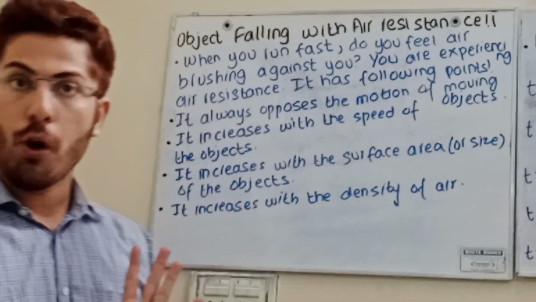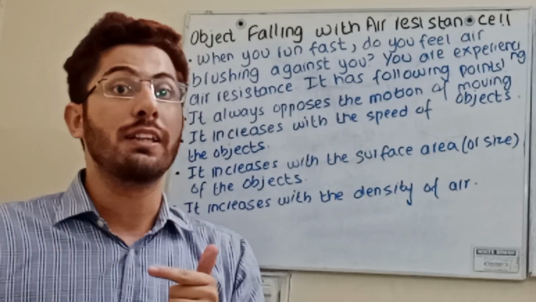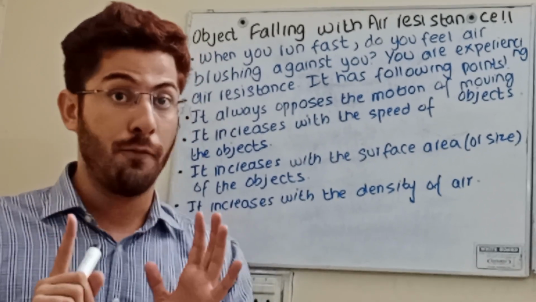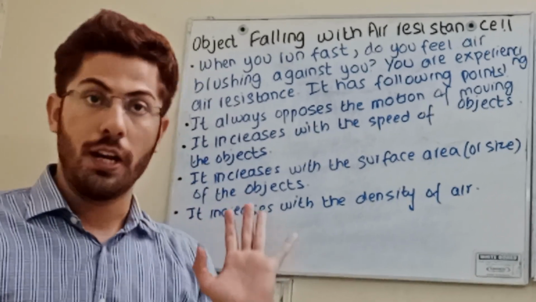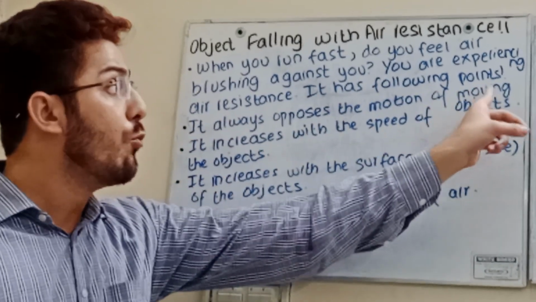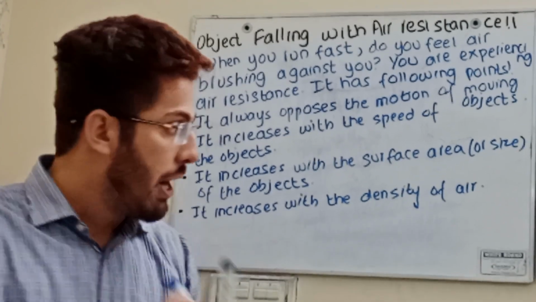It has the following points, and do remember these 4 points are important while solving these types of questions, especially graph and non-graph questions. Number 1: it always opposes the motion of a moving object, just like friction.